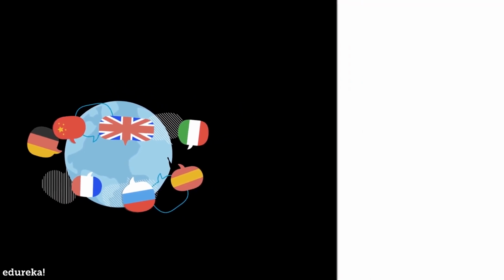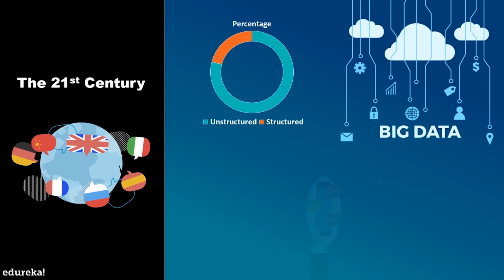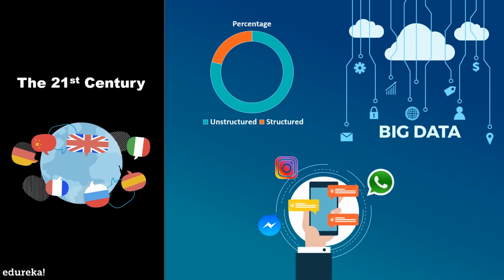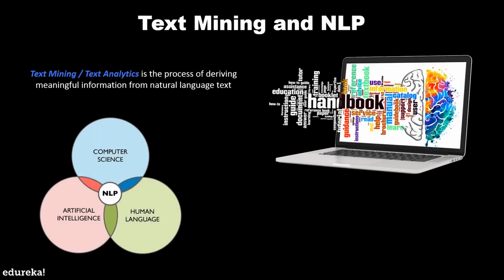Today we have many sources that generate data that is in a human readable language, but it's mostly unstructured, from WhatsApp to Instagram and Facebook. These data are primarily in a textual format. So if you want to process this unstructured data from all these sources, you need to use text-based processing algorithms. But what do these algorithms need to do to process this data? Well, they need to do text mining and natural language processing.